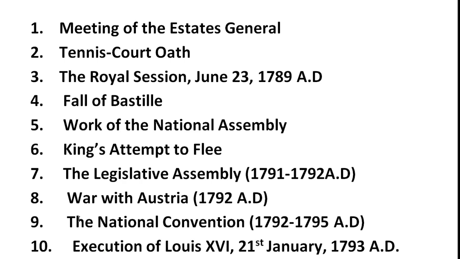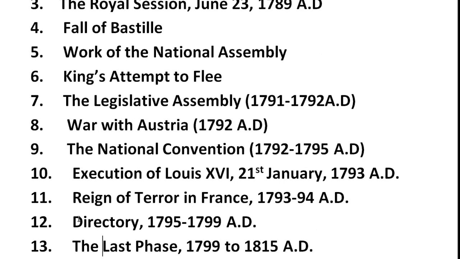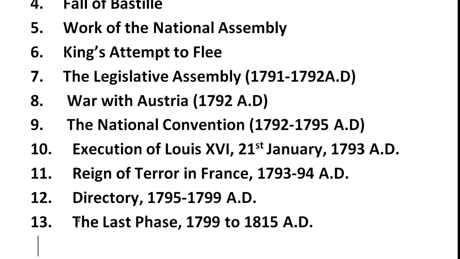Next we have the execution of Louis XVI. The date is 21st January 1793 AD. The Girondists did not want to execute the king without trial. They wanted to leave this matter to the people. On the other hand, the Jacobins favored the execution of the king without trial. As the Jacobins had influence in the convention, the king was charged with treason after a nominal trial and was executed on January 21, 1793 AD.